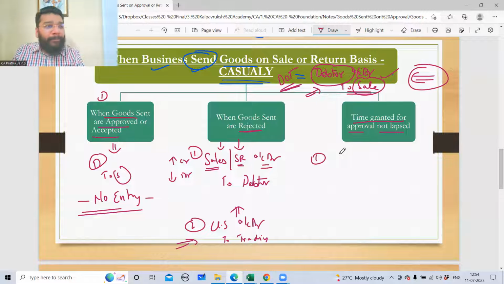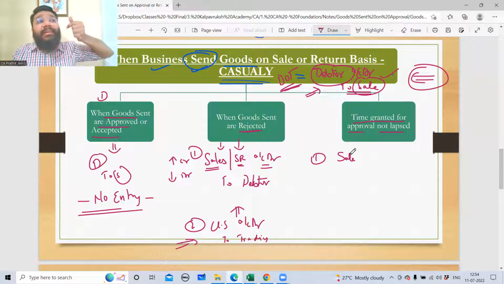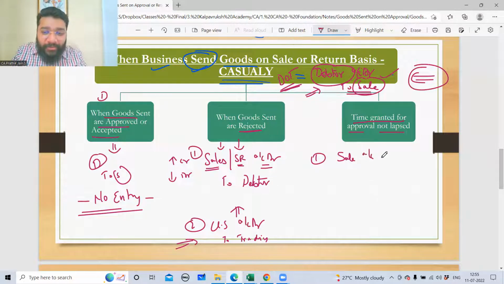So what will be the entry? Sales. Can I write sales return here? Can I put a sales return ledger here? No. Sales return means what? When the opposite person is returning the goods. Here, did he return the goods? No. You cannot record this in the sales return ledger. You have to reverse this only in the sales ledger. Please highlight it. Very, very important.